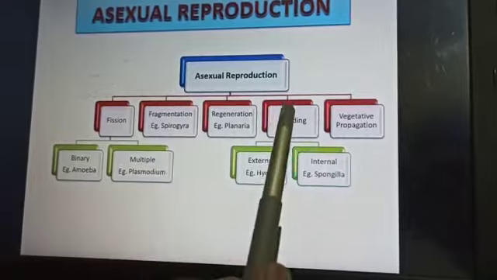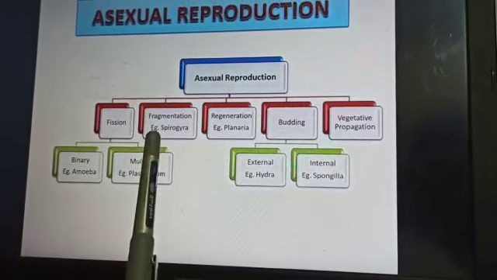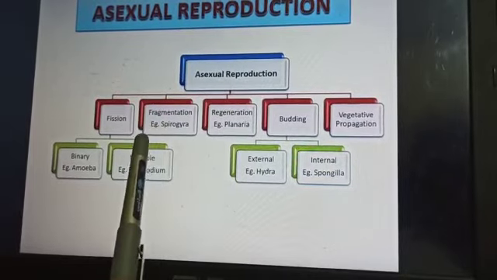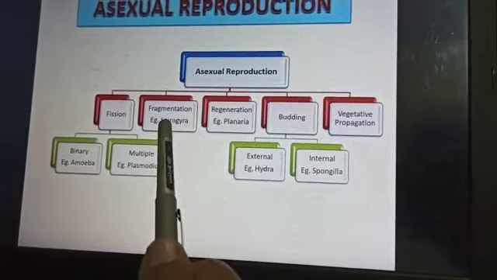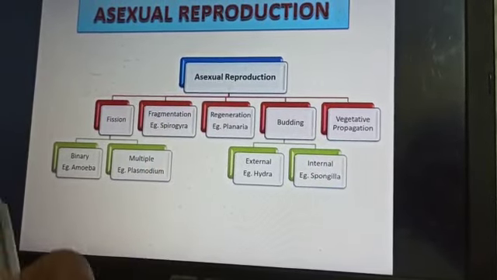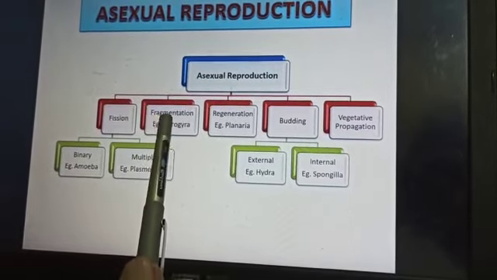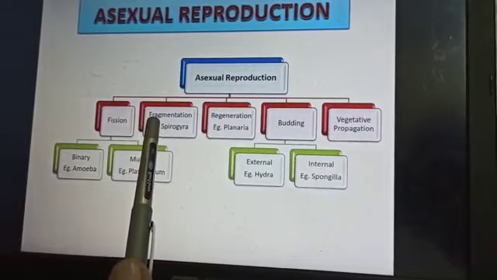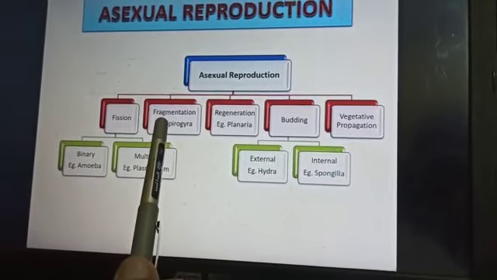Fragmentation means organisms having different types of fragments, shown in Spirogyra. Spirogyra is an algae. Here I want to clear that algae are chlorophyllous. Mostly algae are chlorophyllous because they have a pigment called chlorophyll.